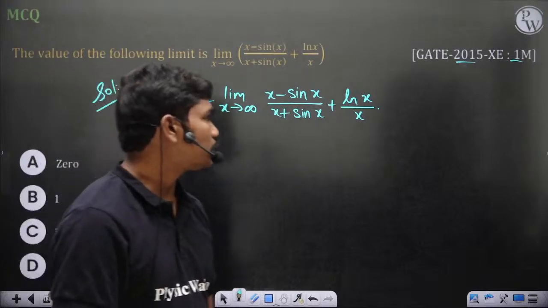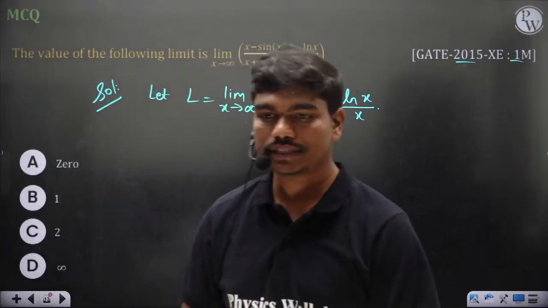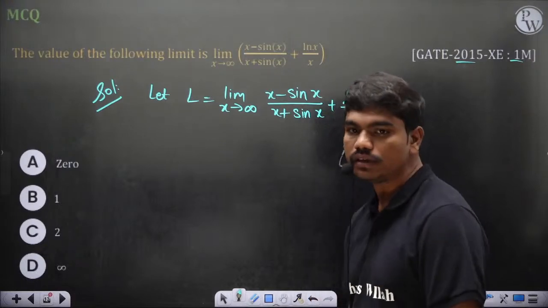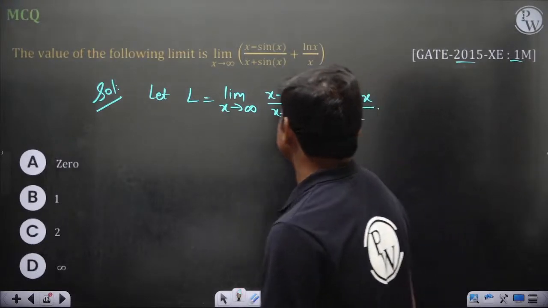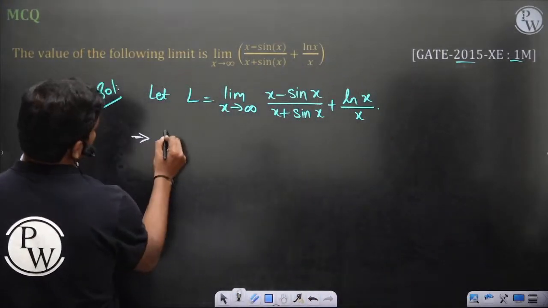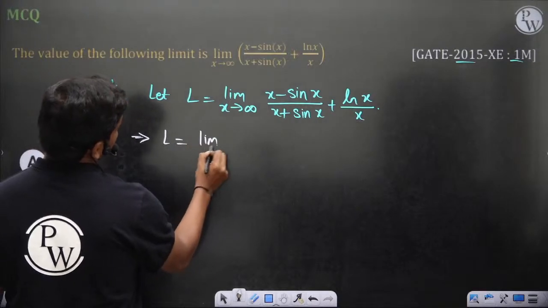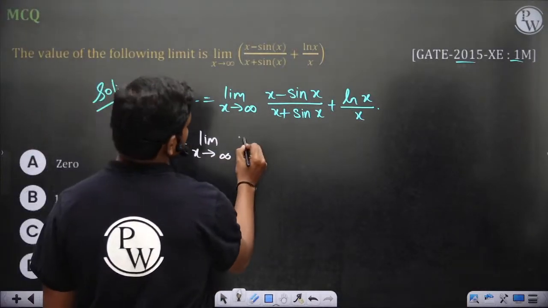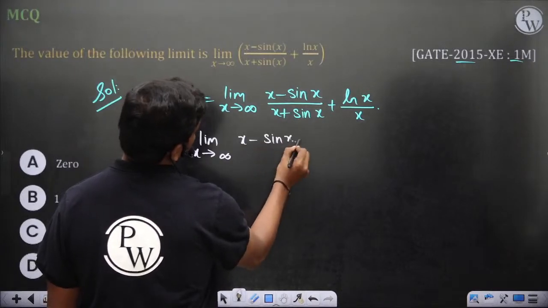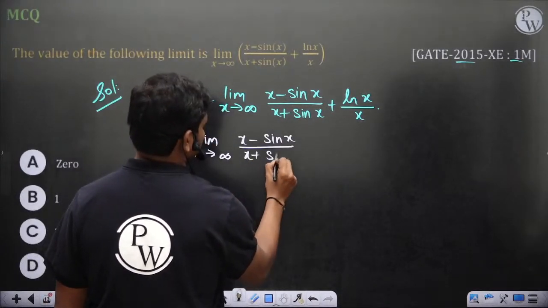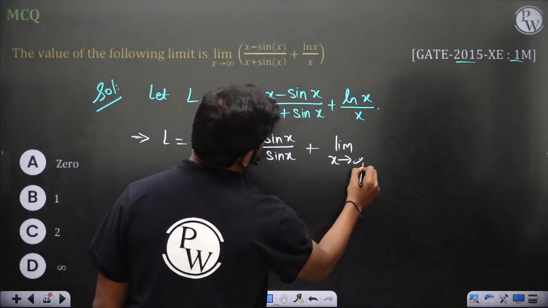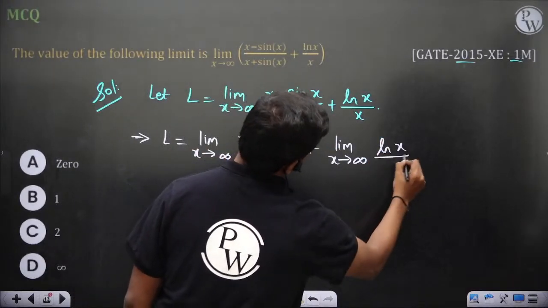So L is equal to limit x tends to infinity (x minus sin x) by (x plus sin x) plus ln x by x. People are ready with answer 1. Devanshu is saying 1. Anyway, let's check it. So L is the limit of the first part plus the limit of ln x by x.